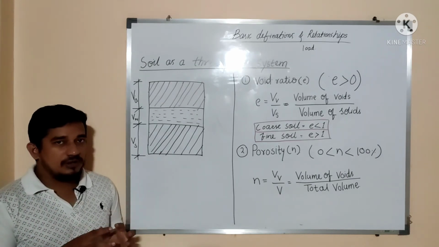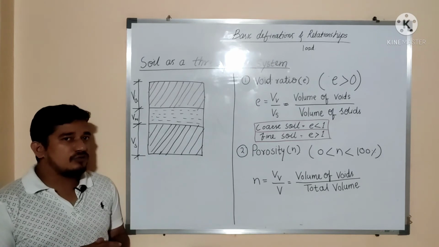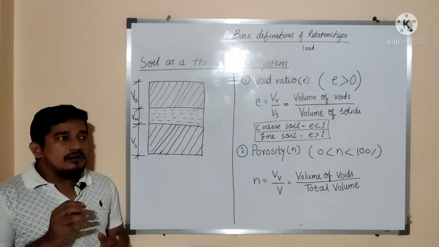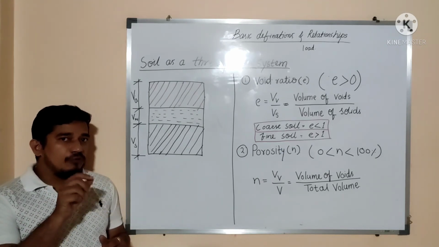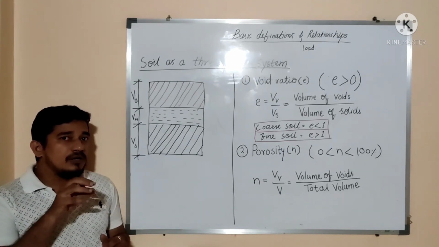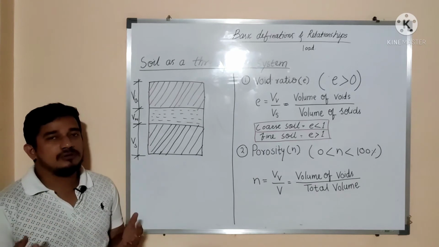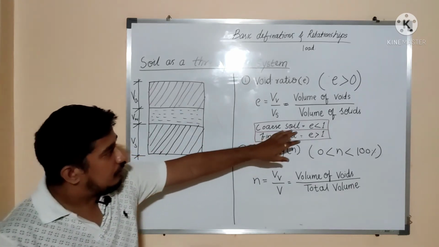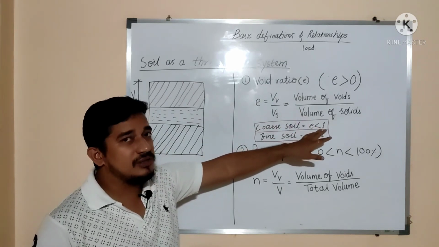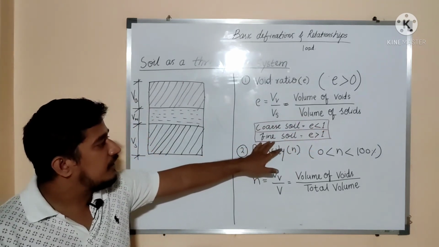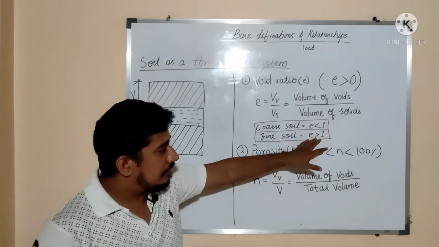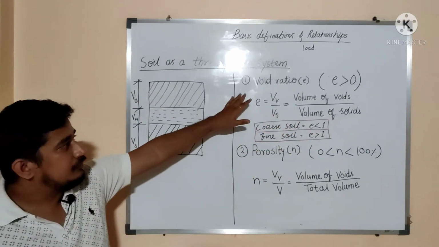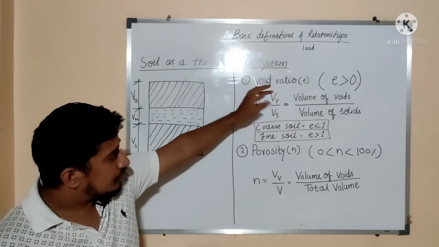But in case of a fine grain soil, the particles will be very small, and the volume of one void will be lesser, but the number of voids will be more. So because of that, in case of a coarse grain soil, void ratio will be lesser than 1 generally, and in case of a fine soil, void ratio will be greater than 1.